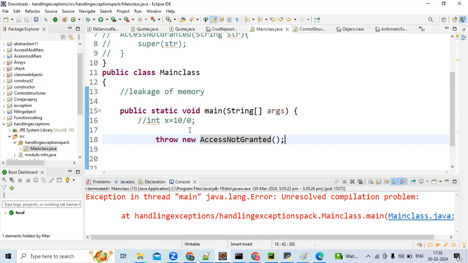If it is checked, how many ways? Two ways. What are they? Yeah, using try catch and using throws. First we'll throw this unchecked exception, then we'll see how to handle it. We'll go step by step.